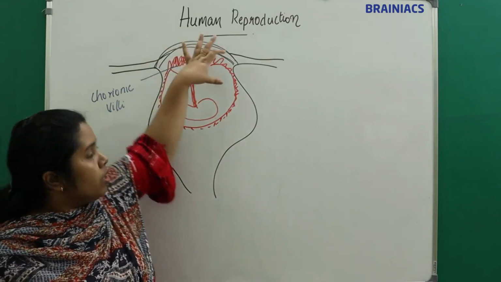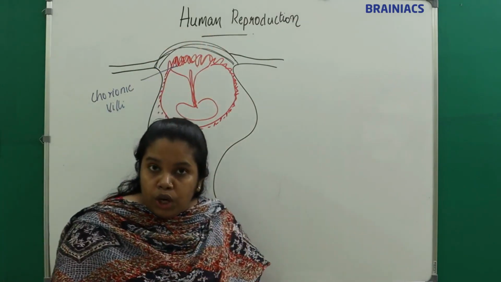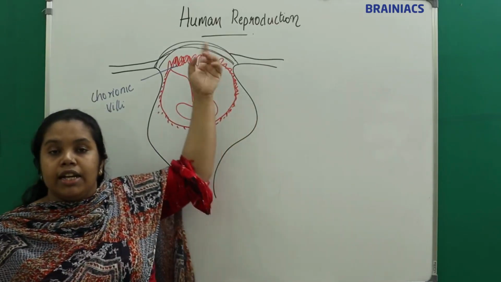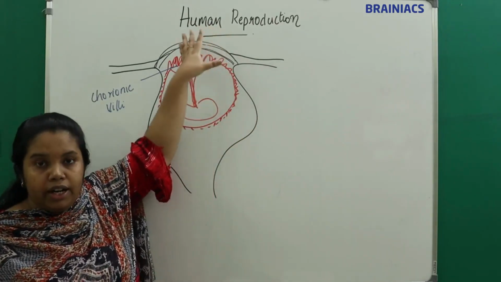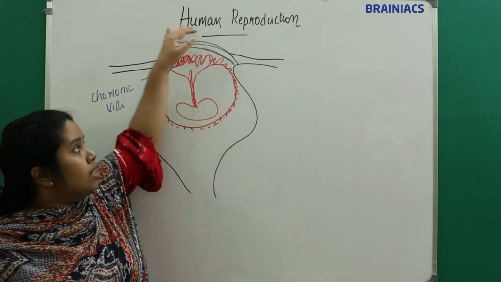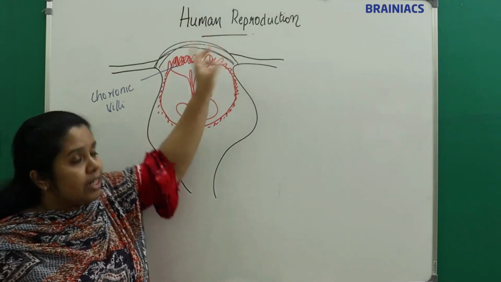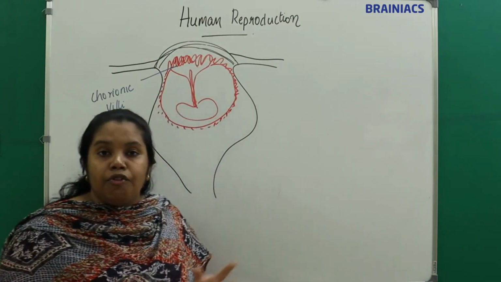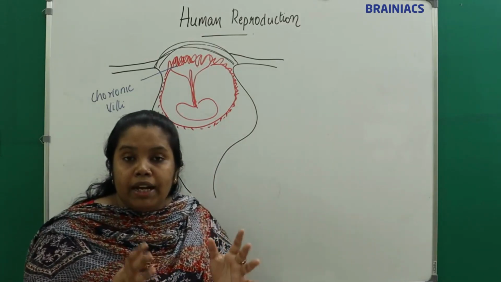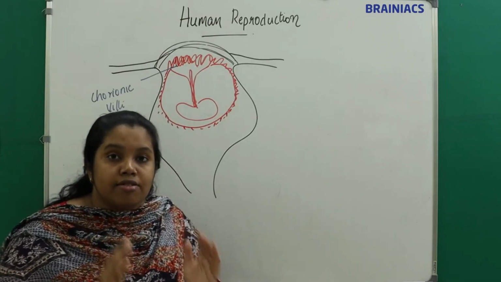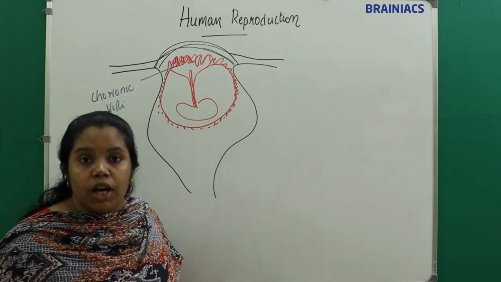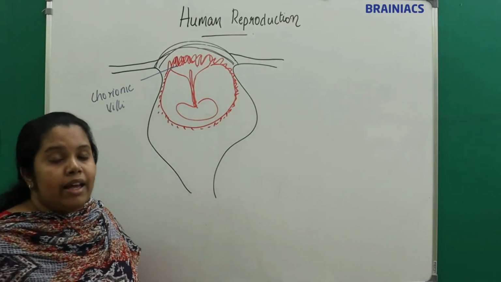Can you see here? The chorionic villi present in the trophoblast get integrated with the maternal uterus and the maternal blood vessels, and form a functional and structural unit between the embryo and the mother. We will call it the placenta.